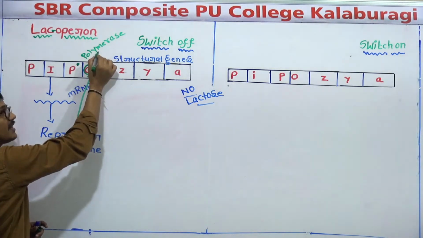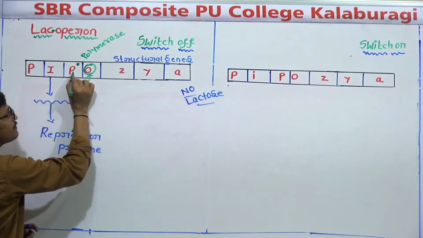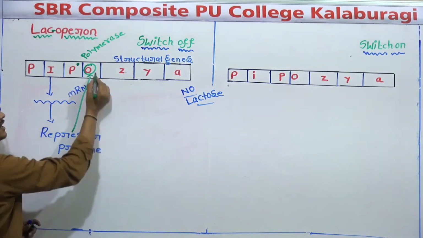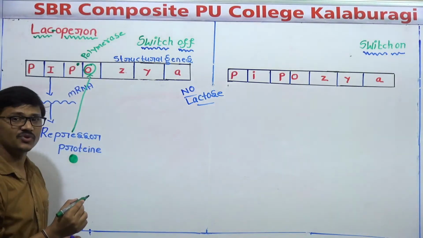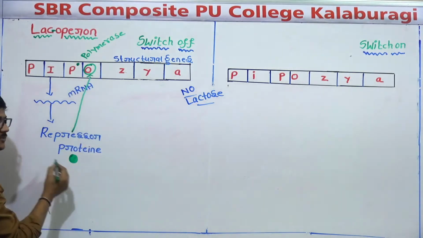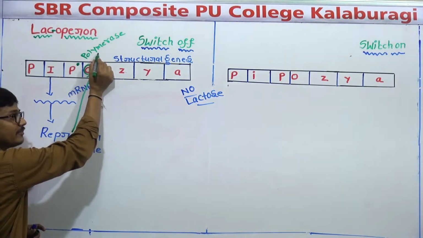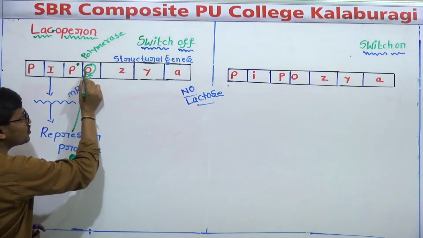Why can this DNA-dependent RNA polymerase enzyme not pass through the operator? Because the operator is blocked. It is blocked by the repressor protein. Hence, DNA-dependent RNA polymerase enzyme cannot pass through the operator.